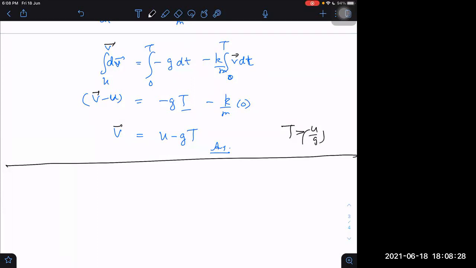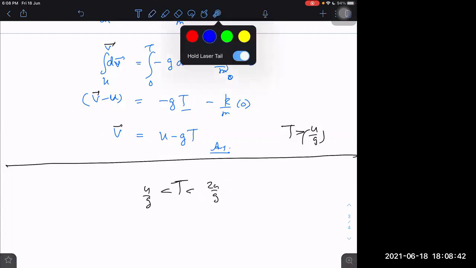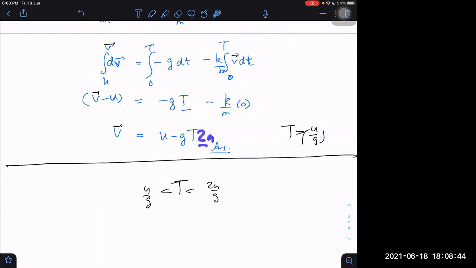I can say time of flight will be greater than u by g, and time of flight will be less than 2u by g. Why so? Why less than 2u by g? If I write it as 2u by g, then what do I get as final velocity? Then I get final velocity as minus u, right or not?